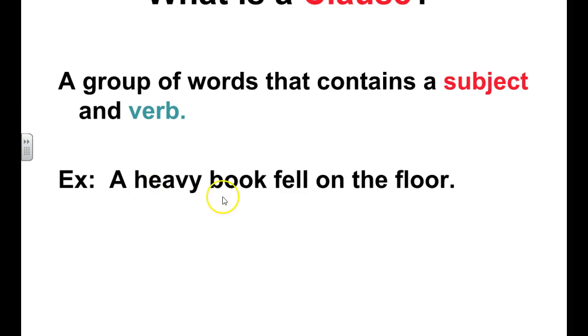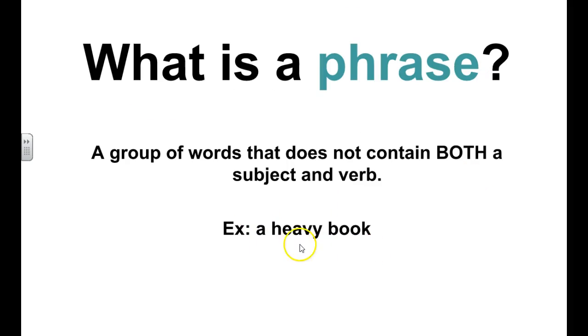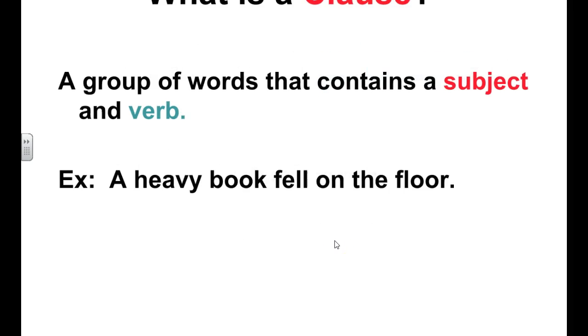Look at how in this group of words, the book is actually doing something. In the group of words before, on the previous screen, the book isn't doing anything. It's a heavy book. It's not doing anything. It's not being anything. If it said a heavy book is a real problem, then the book would be being something. That's a linking verb. But this is just a phrase. It doesn't have a verb to go with it.